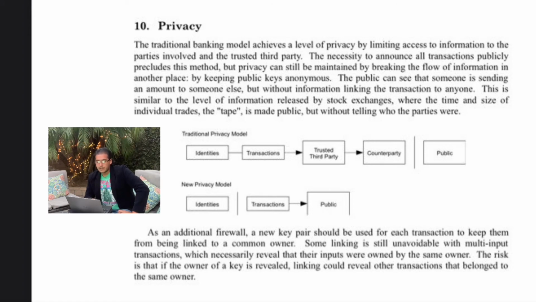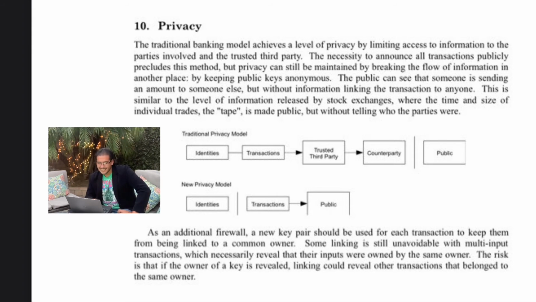This is similar to the level of information released by stock exchanges, where the time and size of individual trades, the tape, is made public, but without telling who the parties were. So here, as we can see, in the traditional privacy model, identities and transactions go to a trusted third party, and that goes to the counterparty, and then the public. In our new privacy model, we can see it goes from identities, transactions, public. Done. We just got rid of that trusted third party.